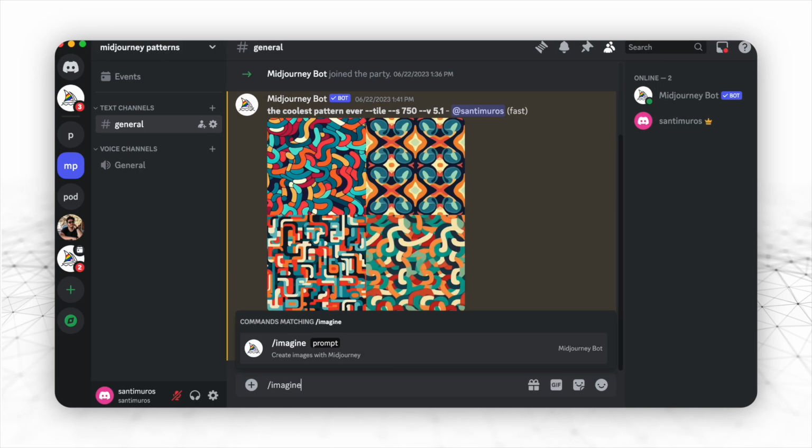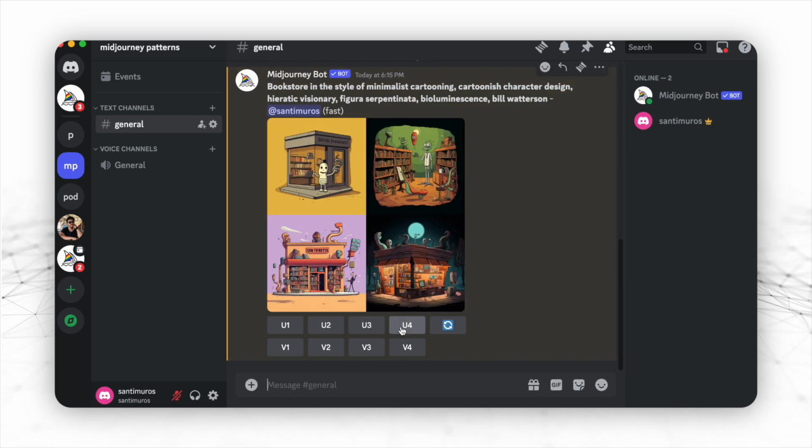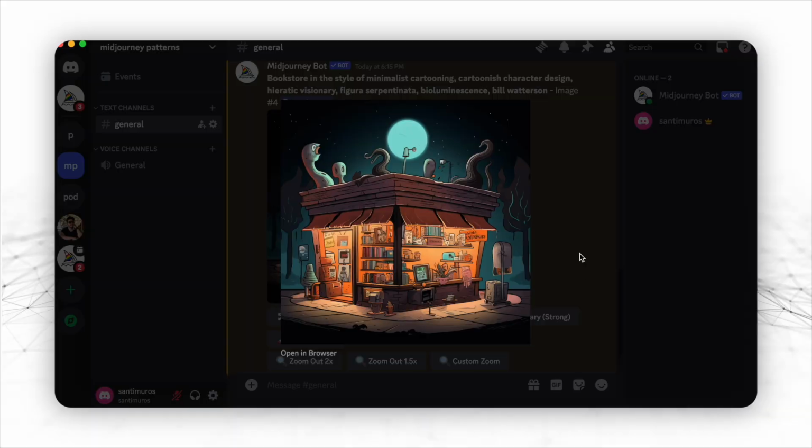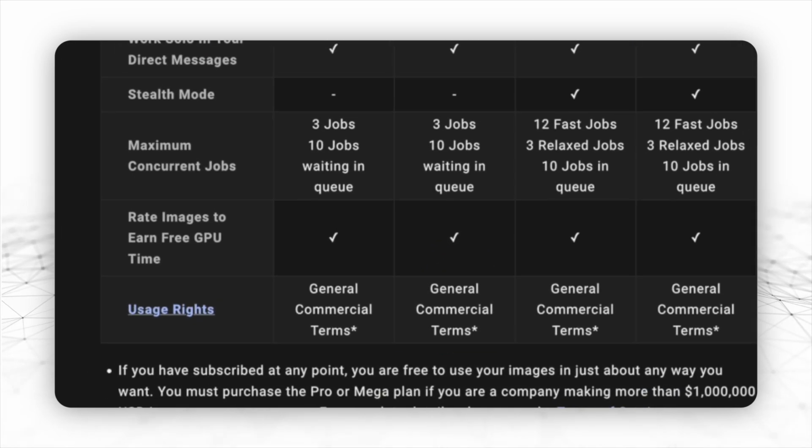At this point, you surely heard of Midjourney and how you can create original images by simply typing some words, also referred to as prompts. And I'll show you exactly how I crafted my prompts to get the best looking results. Just make sure to get a subscription because that will grant you commercial rights over the images you generate.